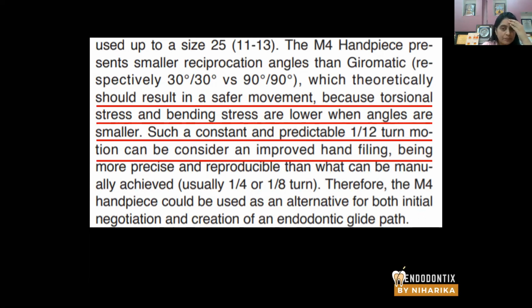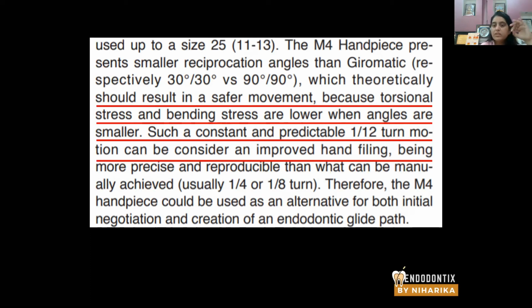But studies have suggested that torsional stresses, or compressive and bending and flexural stresses, are lower when angles are smaller. Suppose you are using a 30 degree reciprocating handpiece, that produces less stresses on the file in comparison to the handpiece with 90 degrees or more.